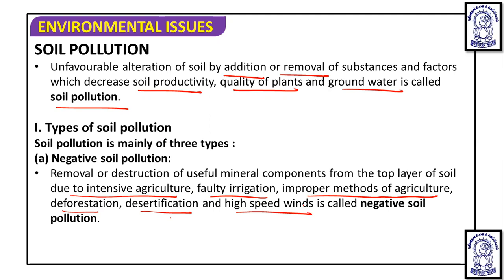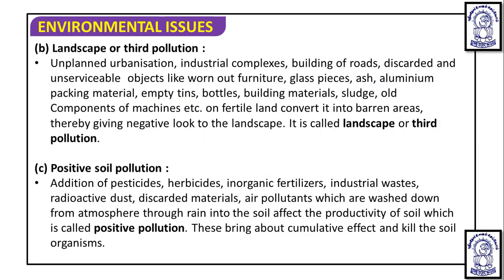So what is going to take place here? We are going to remove or destroy things, and there is a destruction of useful mineral components from the top layer of the soil due to intensive agriculture, faulty irrigation, improper methods of agriculture, deforestation, desertification, and high speed winds. This is called negative soil pollution.